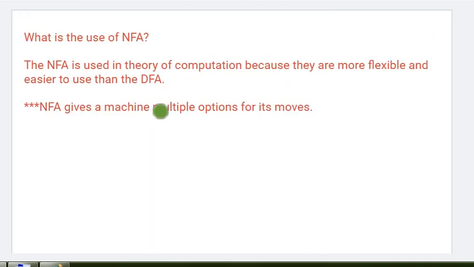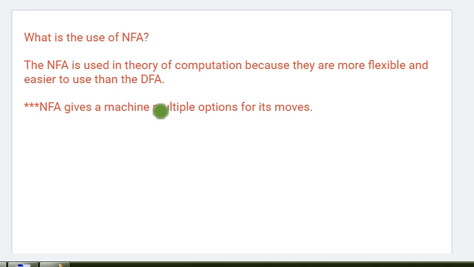Okay. So what is the use of this NFA? The NFA is used in theory of computation. Why? Because it's more flexible and much easier compared to DFA, because of the flexibility of multiple paths, as well as multiple options to move. Multiple options are there, as well as a null movement is also present.